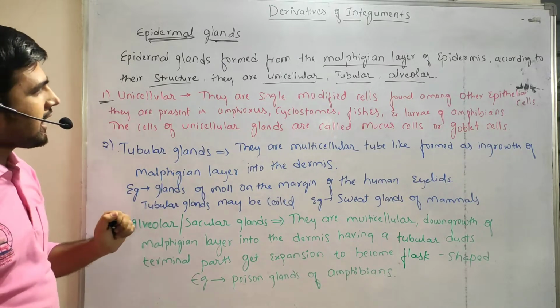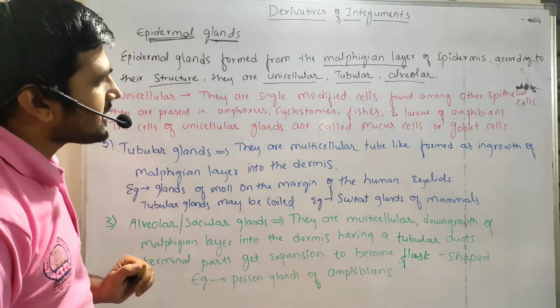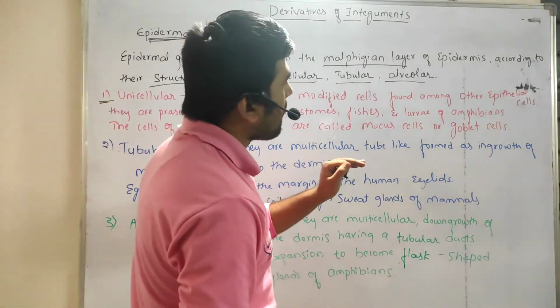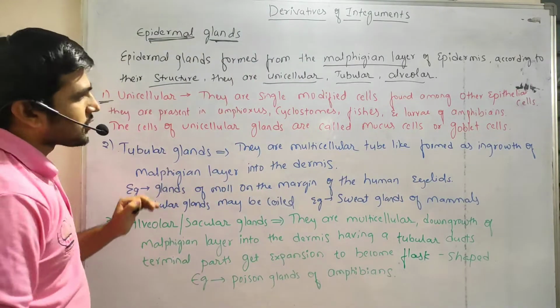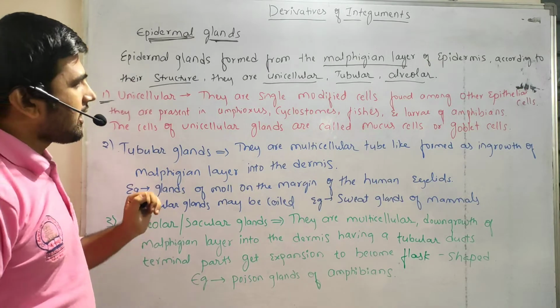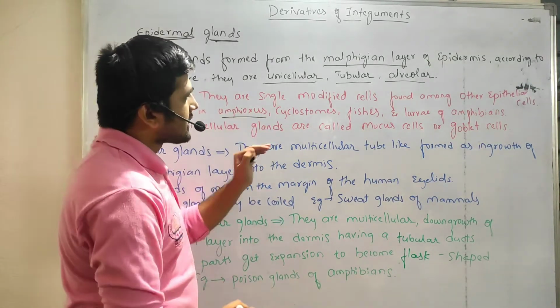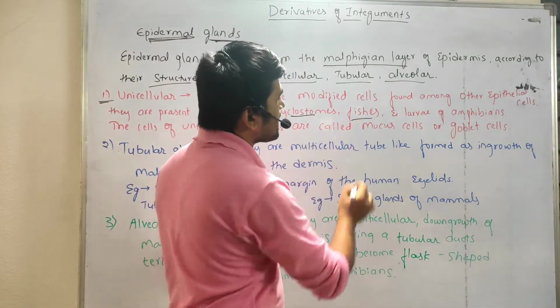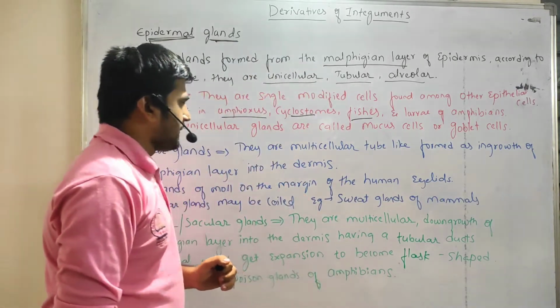Unicellular glands are single modified cells as found among other epithelial cells. They are present in amphioxus, cyclostomes, fissures and larvae of amphibians.